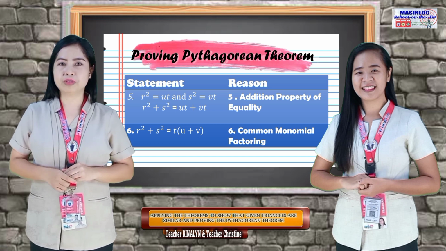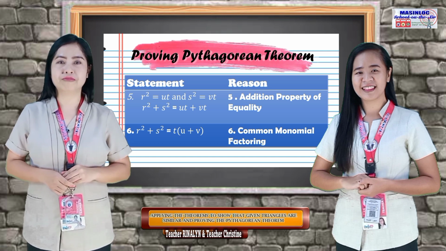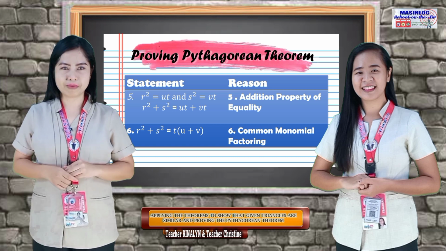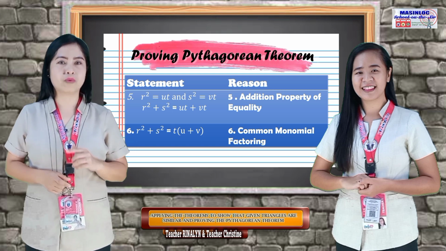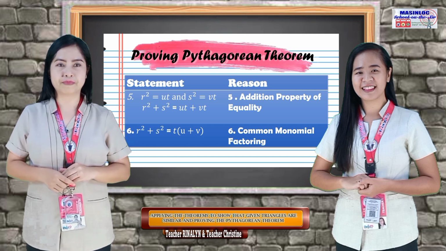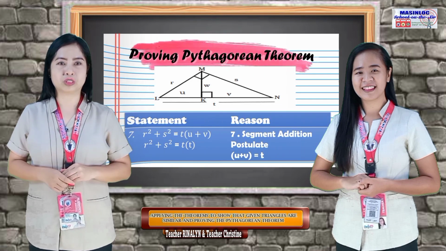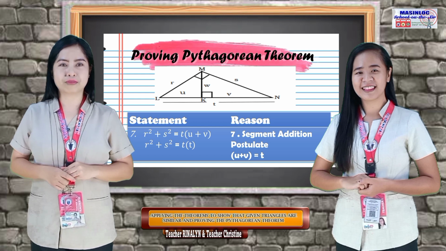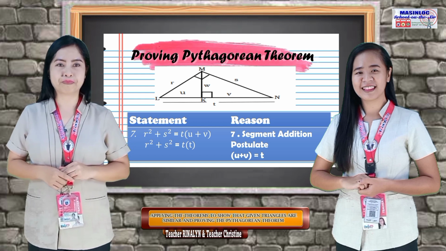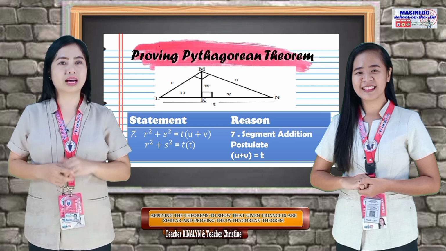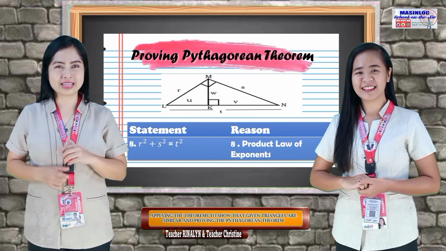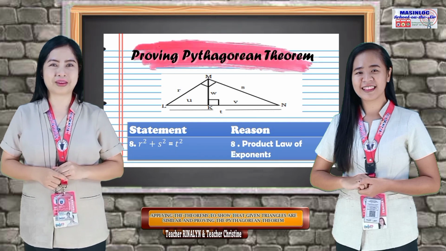Then, using the common monomial factor, we will now have r squared plus s squared equals t times the quantity u plus v. Lastly, according to the segment addition postulate, the quantity u plus v is equal to t. And we will have r squared plus s squared equals t squared.